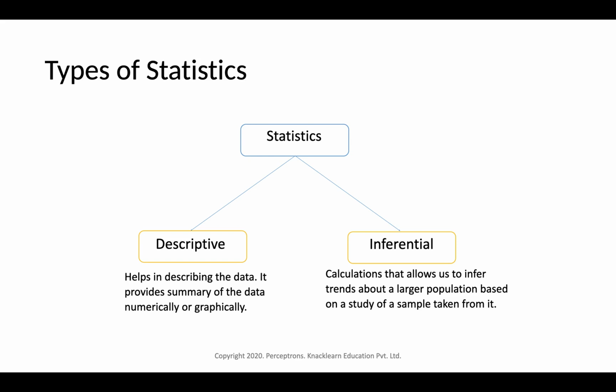And the other one is inferential statistics. Inferential statistics involves calculations that allow us to infer trends about a larger population based on a study of a sample taken from it. So inferential statistics is concerned with making predictions or inferences by doing sampling. Sampling is taking a few sample data, working on top of that by doing some calculations, and inferring some information about the data. It's like digging deeper into the data and finding out more insights. So that is inferential statistics. These are the two major areas of statistics: one is descriptive, the other one is inferential.